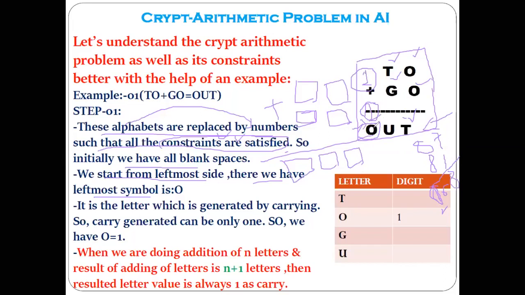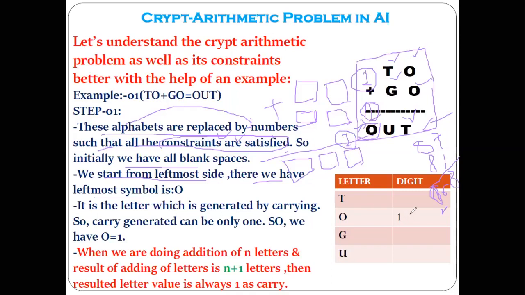Correct? And the extra generated digit, when we are doing the addition of numbers, we consider it as a carry. That is the reason I am saying this O will have the value 1, as a carry. Got the point?